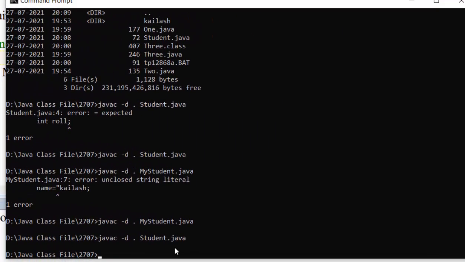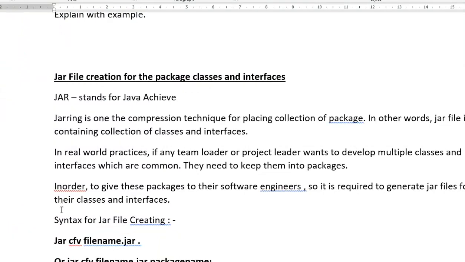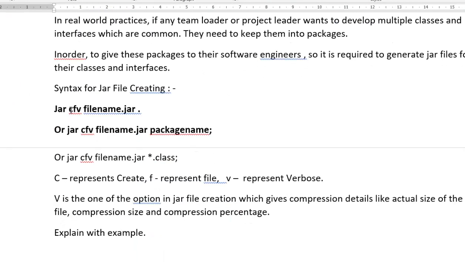So here we have to write the syntax for creating a Java jar file. jar cfv file name dot jar, then the package name. There is a dot; we can use dot for the current directory. Or we can write jar cfv, any file name dot jar, then the package name.